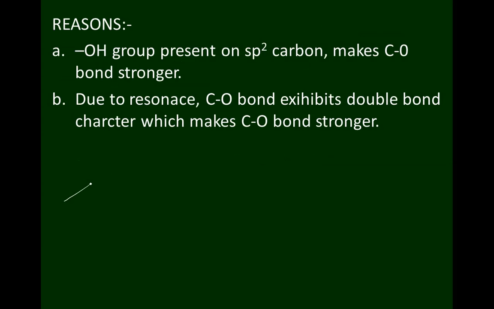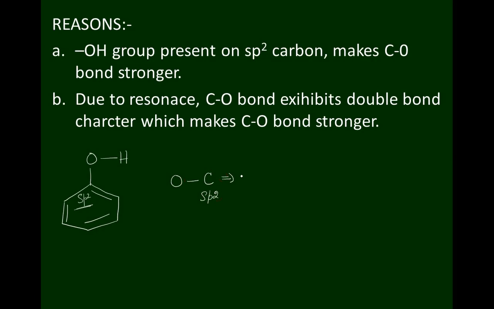So this is the structure of phenol. Double bond, double bond, double bond. This is O and this is hydrogen. This oxygen atom is bonded to sp2 carbon atom of benzene ring. Therefore, oxygen as well as carbon atom of benzene ring are more electronegative in nature.